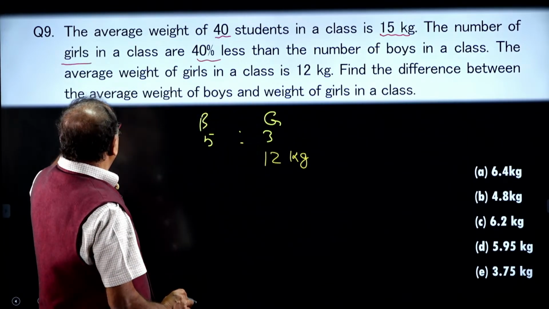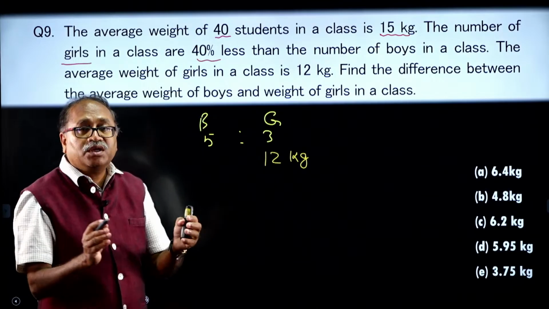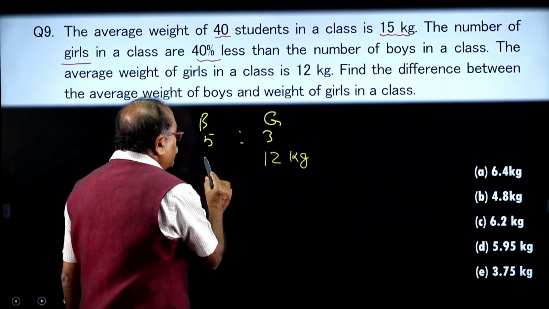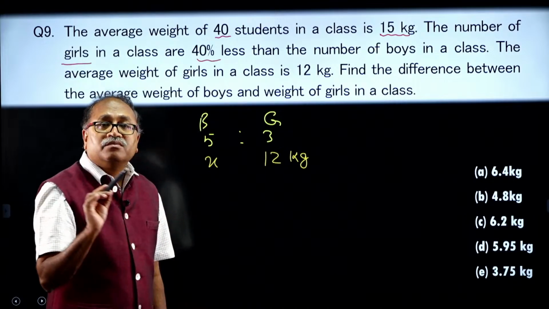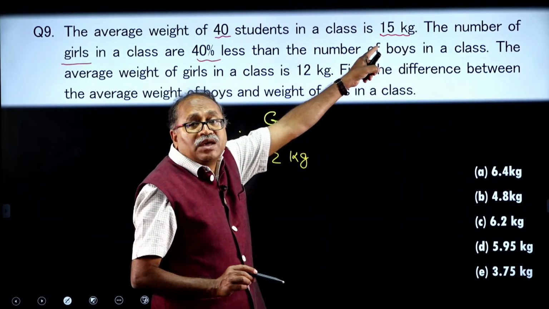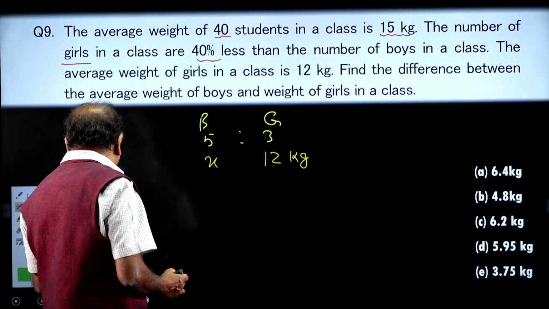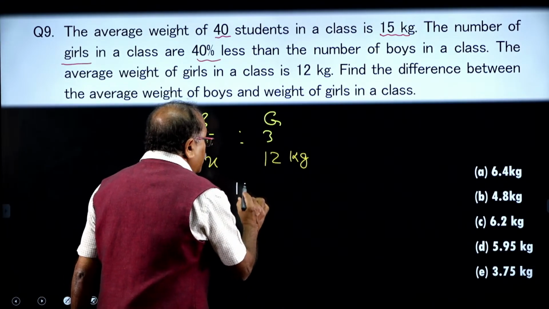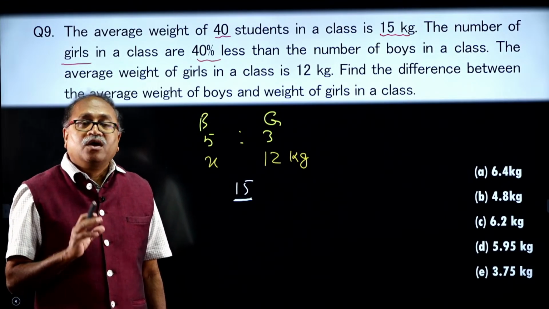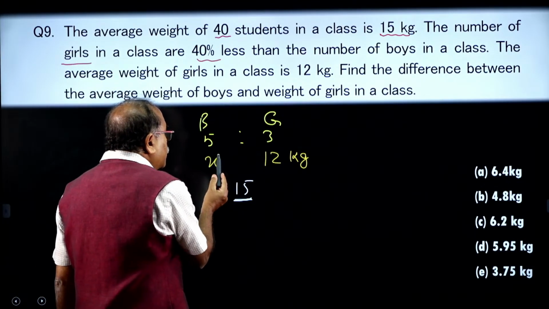Find the difference between the average weight of boys to that of girls. I do not know the average weight of boys, but what I know is that the entire number of students' average is 15. This overall average I know. How should I find out the value of x?